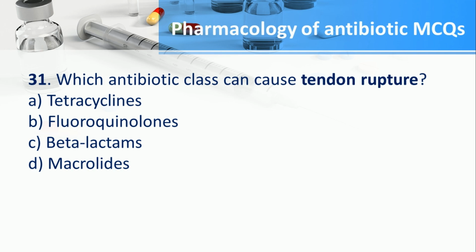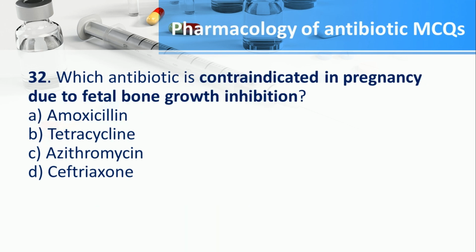Number 31. Which antibiotic class can cause tendon rupture? A. Tetracyclines, B. Fluoroquinolones, C. Beta-Lactams, D. Macrolides. The answer is B. Fluoroquinolones. Number 32. Which antibiotic is contraindicated in pregnancy due to fetal bone growth inhibition? A. Amoxicillin, B. Tetracycline, C. Azithromycin, D. Ceftriaxone. The answer is B. Tetracycline.